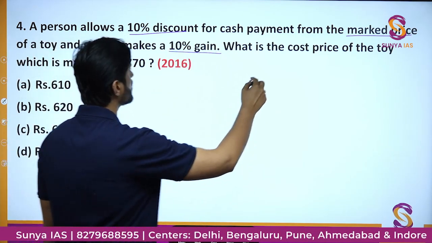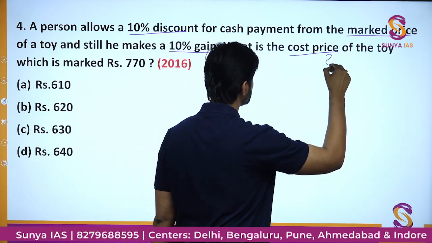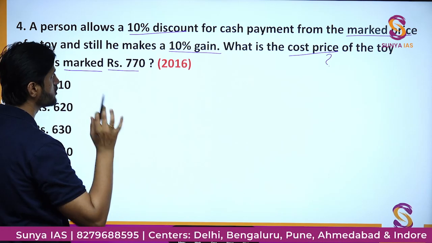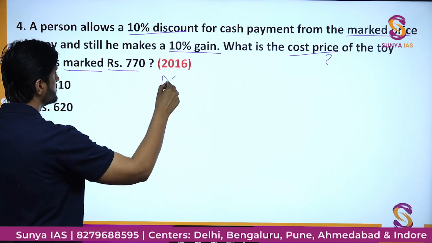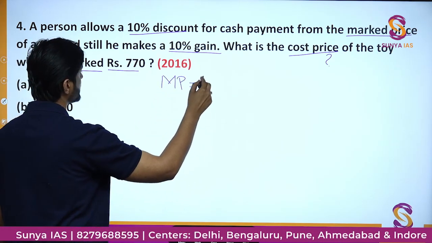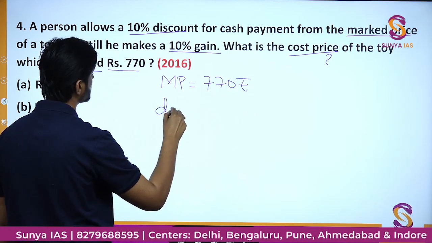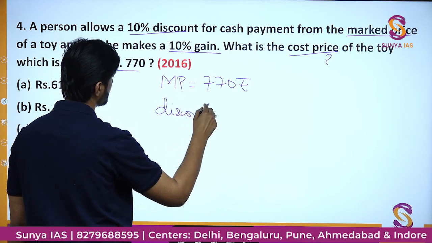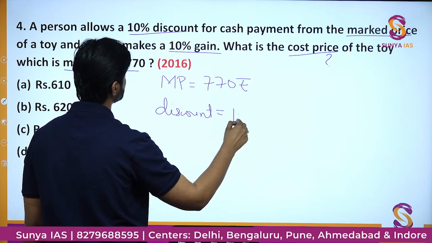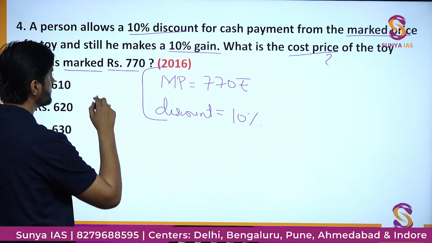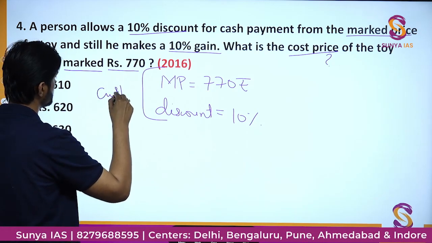What is the cost price of the toy if the toy is marked at rupees 770? So the information given to you is that marked price is nothing but rupees 770. Discount being provided is nothing but 10%. Okay, so I am talking from the customer point of view.